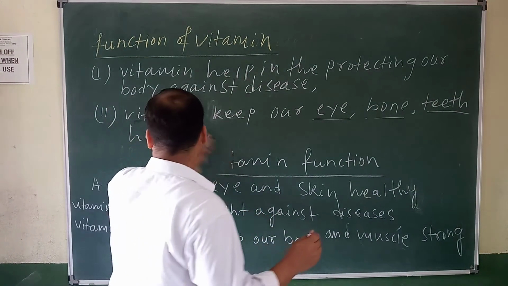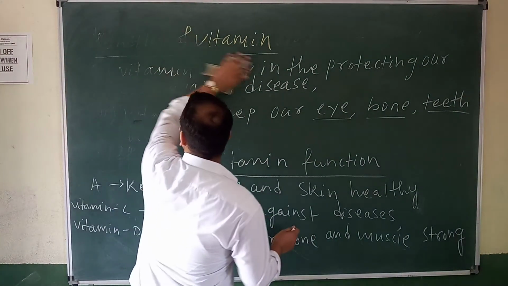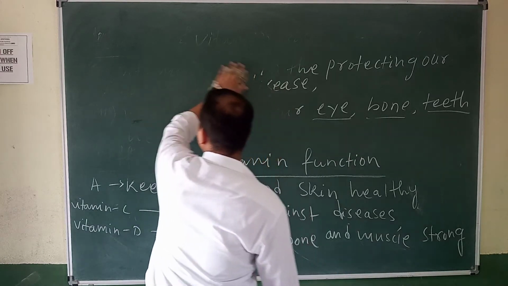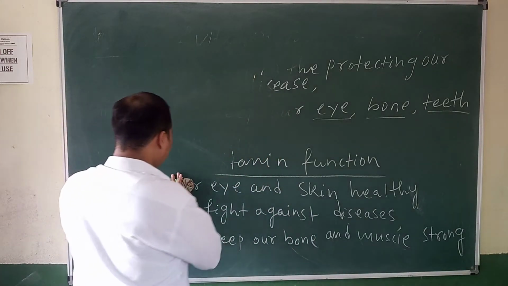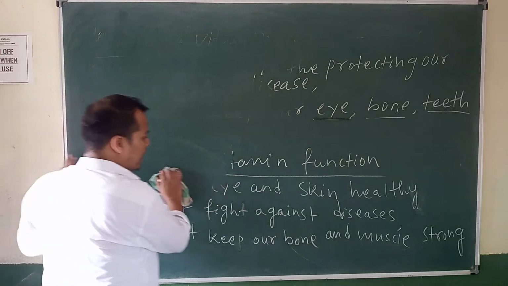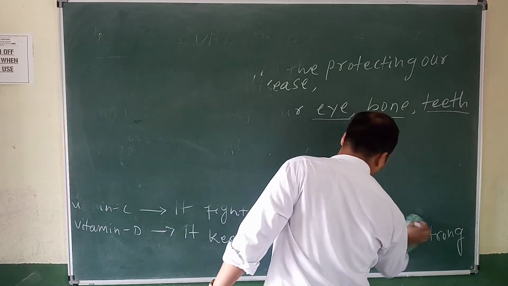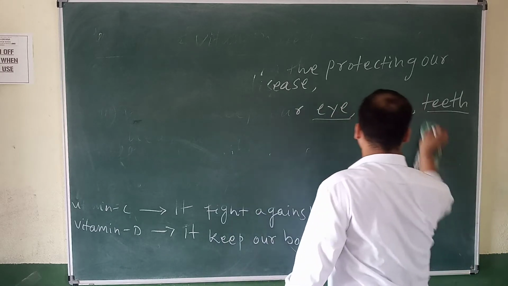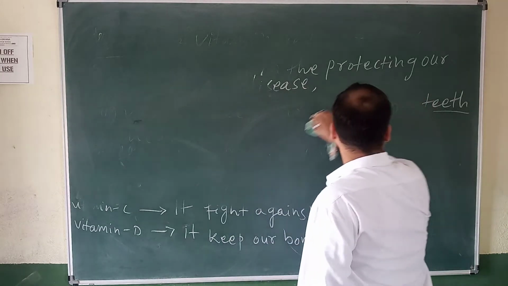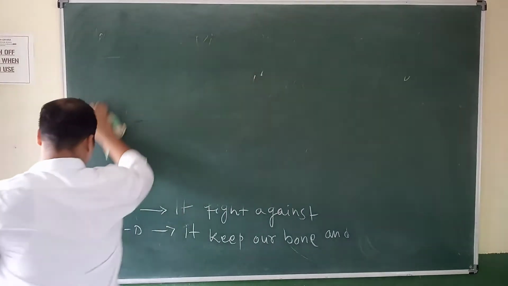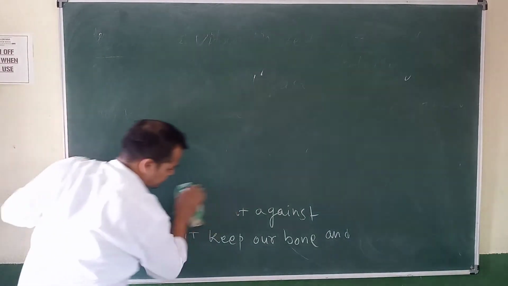Then come to the source of a vitamin. Source means where we get this vitamin. Tell me, where can we get this vitamin? We get vitamins from food. The food may be a plant source or an animal source. So write down.